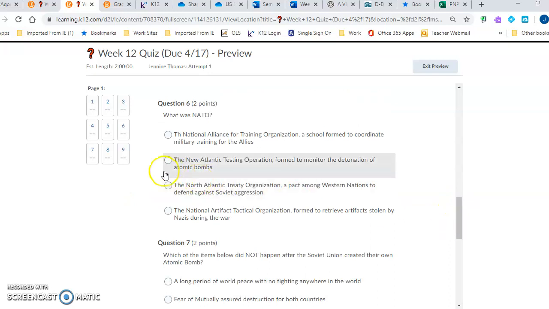Question 6. What was NATO? The National Alliance for Training Organization, a school formed to coordinate military training for the Allies. The New Atlantic Testing Operation, formed to monitor the detonation of atomic bombs. The North Atlantic Treaty Organization, a pact among Western nations to defend against Soviet aggression. The National Artifact Tactical Organization, formed to retrieve artifacts stolen by the Nazis during the war.